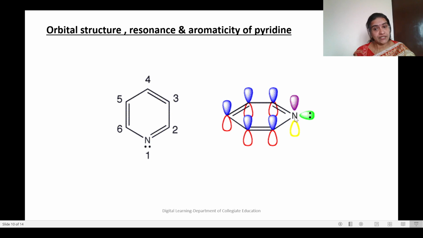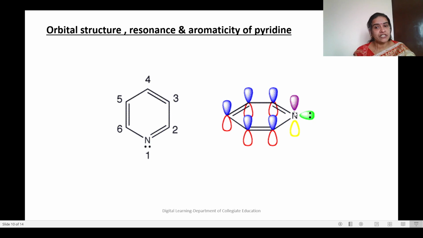And on nitrogen, again, there is one unhybridized orbital which contains an unpaired electron, and another one contains a lone pair of electrons, but that will be in the plane, so it will not contribute for delocalization.